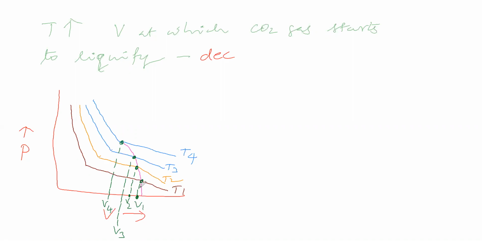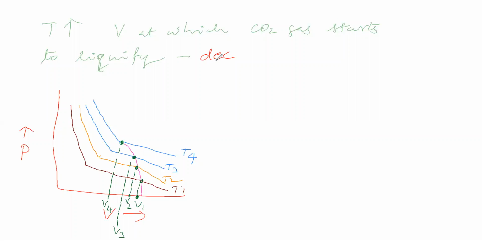At T1 temperature, at this volume, carbon dioxide gas starts to liquefy. At T2 temperature, carbon dioxide gas starts to liquefy at a volume which is lesser than V1. So on raising the temperature, the volume at which carbon dioxide gas starts to liquefy decreases, sir. Okay, this point we got an idea.